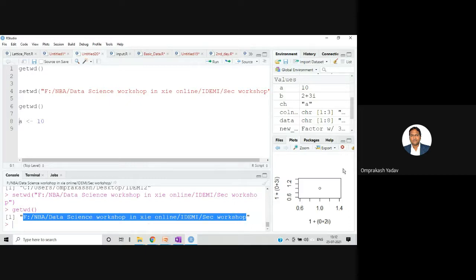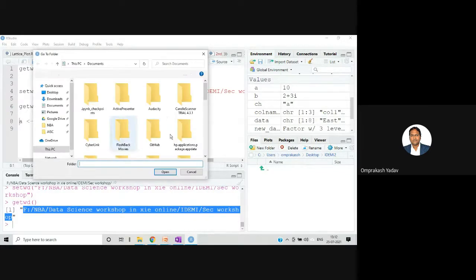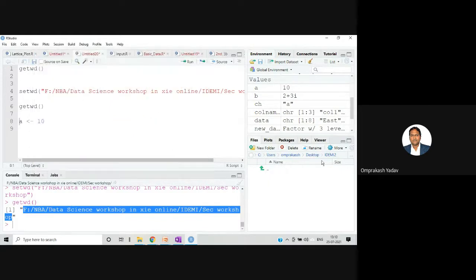You can do one more thing. If you see this last quadrant, this is the file window. There are three dots on this fourth quadrant. You can click on the three dots and select a folder from there.